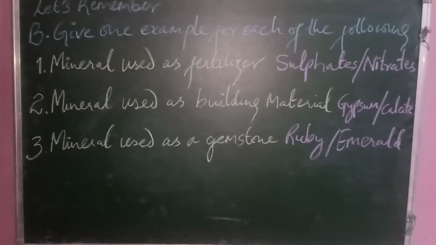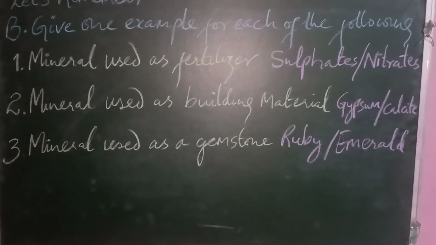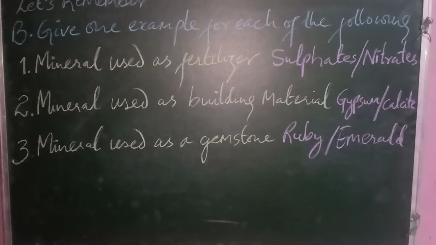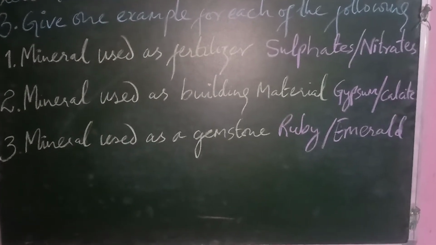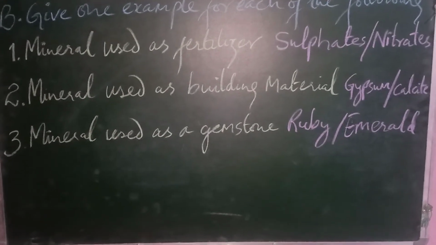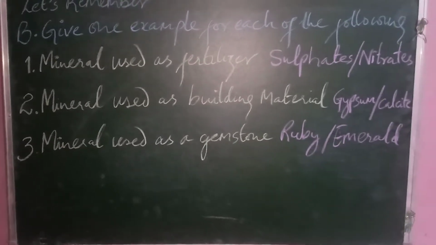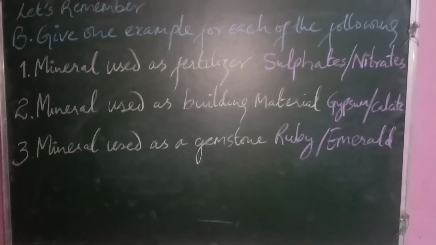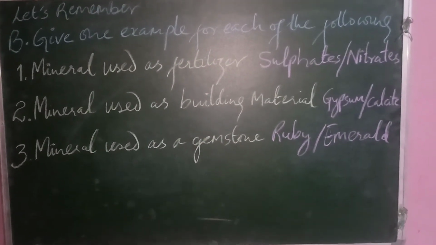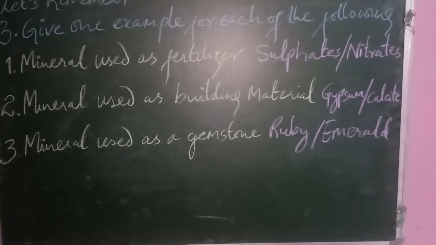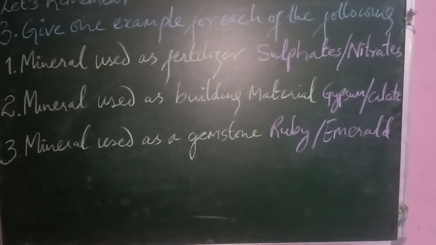Then we have question number 2, minerals used as building material. You can write either gypsum or calcite. Then we have question 3, minerals used as gemstone. So you can write either ruby or emerald.